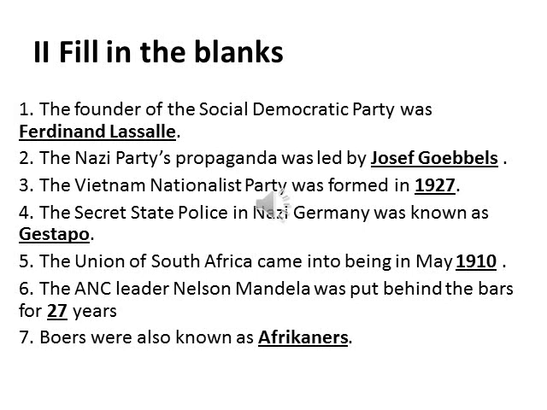Then fourth one, the secret state police in Nazi Germany was known as Gestapo. So who formed and ran the secret state police? Himmler, not Hitler, Himmler. Then fifth, the Union of South Africa came into being in May 1910. So Union of South Africa. By defeating the Boers in the Boer Wars, the British united the four states, Transvaal, Orange Free State, Cape Colony and Natal, into a union called South Africa. It came into effect in May 1910.